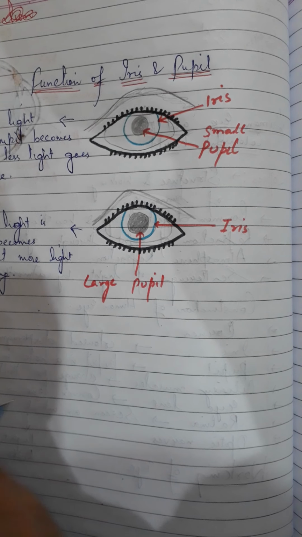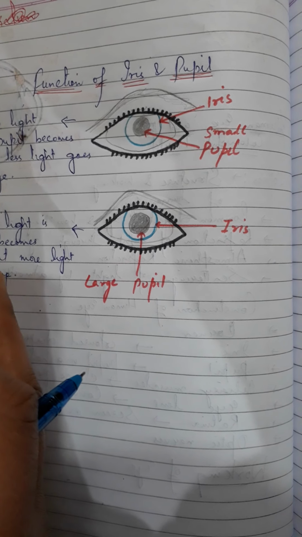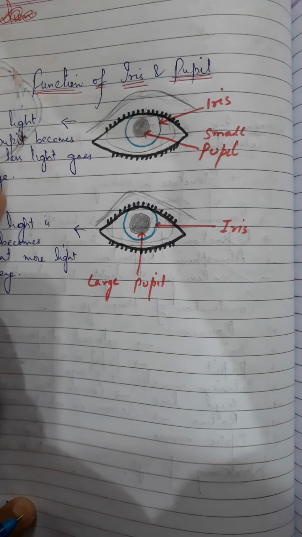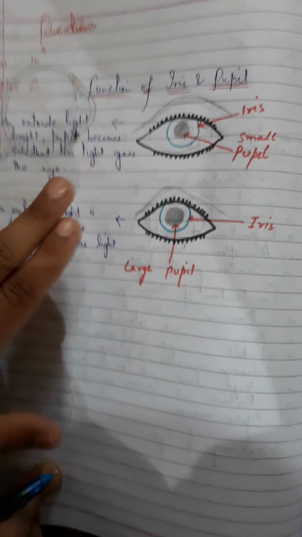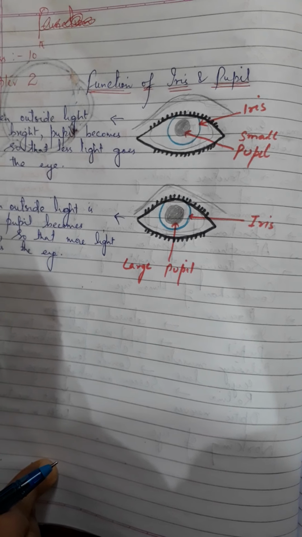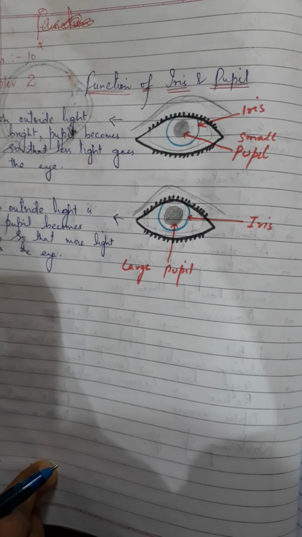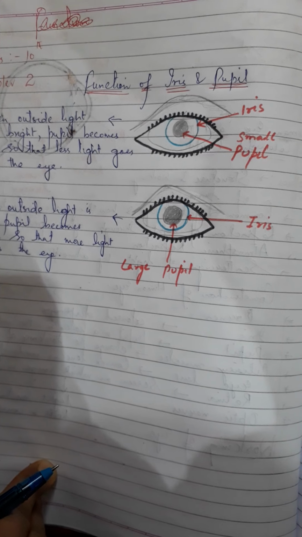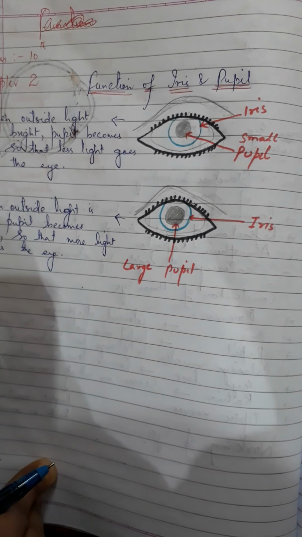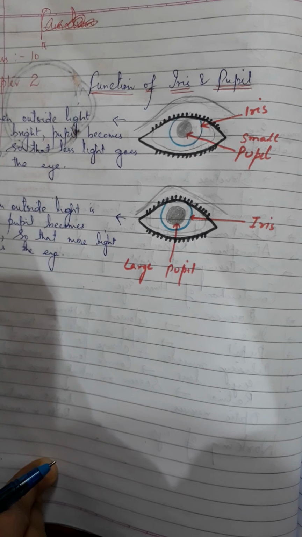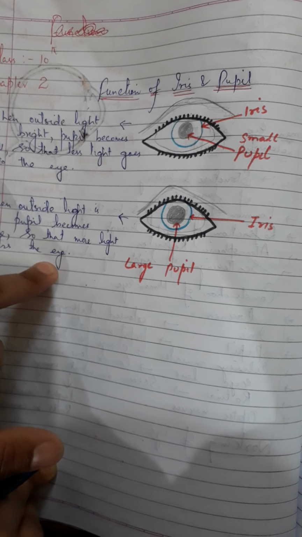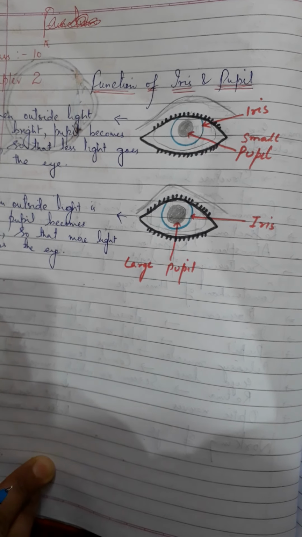This is a function of iris. It controls the size of the pupil as per the intensity of light entering the eyes. When outside light is bright, pupil becomes small so that less light goes into the eye, and during this adjustment it takes some time. That is why we are not able to see things clearly at first instance, but after some short time our vision improves. Same happens when we enter from bright sunlight into a dark room, or when outside light is dim, pupil becomes large so that more light enters the eye, and again during this adjustment it takes some time.